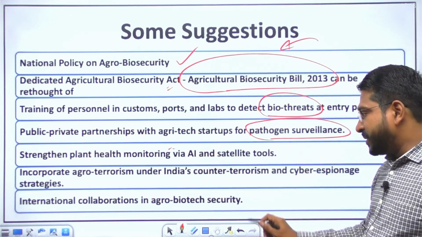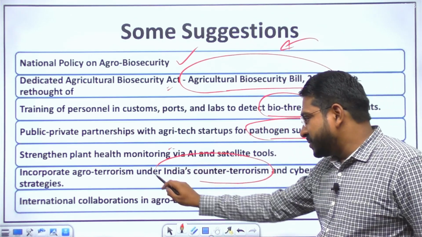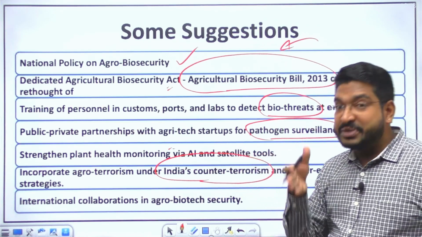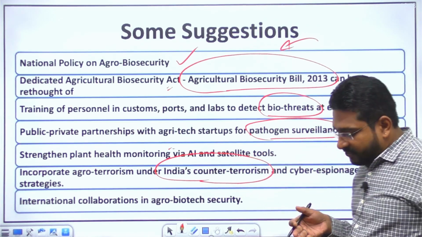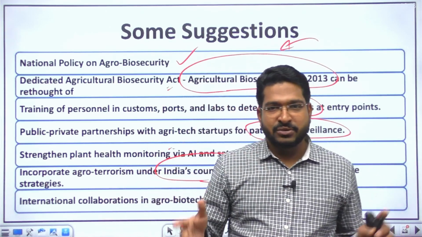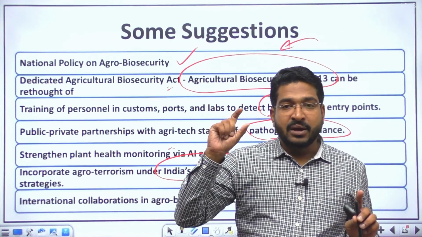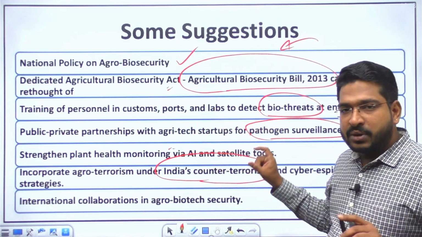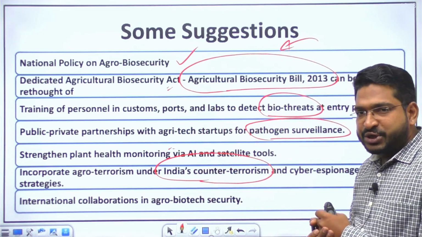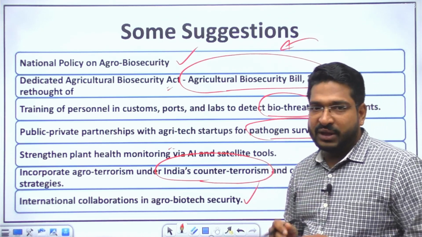Incorporate agro-terrorism under India's counter-terrorism strategies and doctrines. Right now, this is something which is missing in our doctrines. Yes, we talk about cyber capabilities, we talk about different doctrines, post-Operation Sindoor, zero tolerance to terrorism; zero tolerance to agro-terrorism should also be there. Apart from that, international collaboration is the need in the agrobiotech sector.